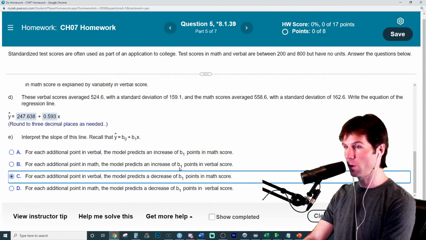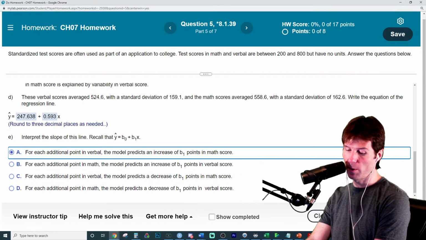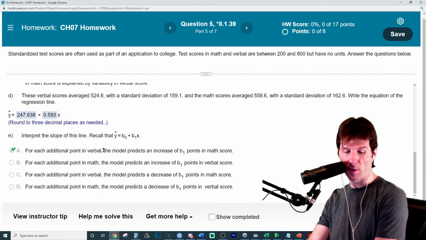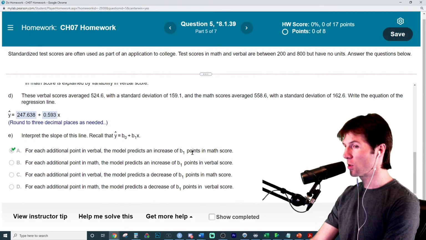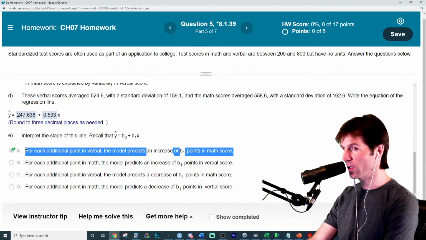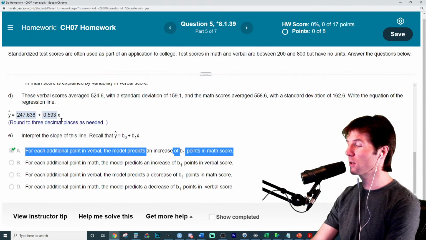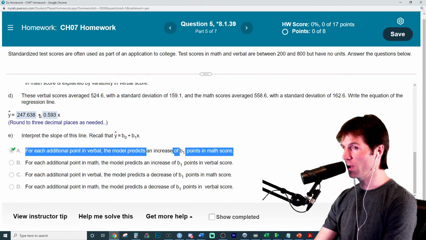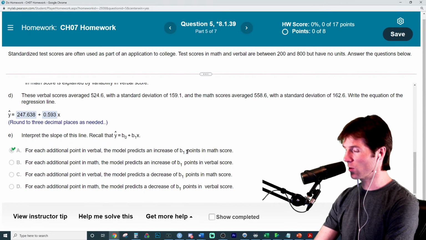Not the best way for studying for the test with this question. We would say the interpretation should be: for each additional point in verbal, the model predicts an increase of 0.593 points in math score. So you could get full points on the test by just inputting the value of B1 right here. And that's an important thing to know also, that the equation is y hat equals B0 plus B1, and B1 is the coefficient of the slope. So if you did input the value right there, that would be a correct answer on the test.